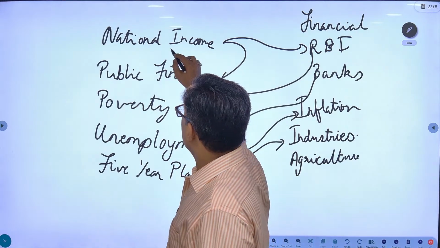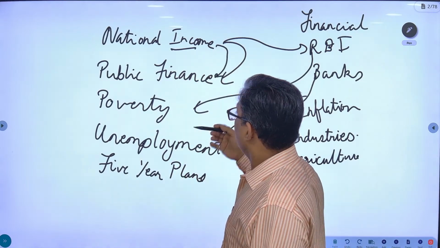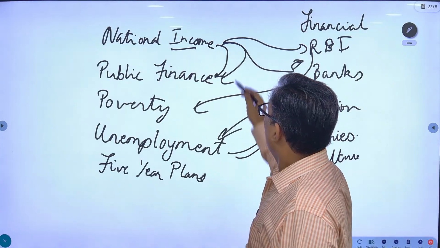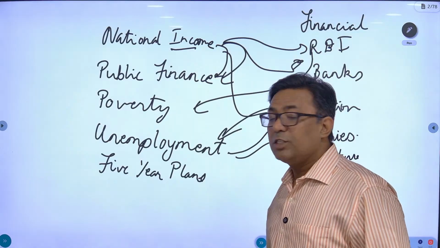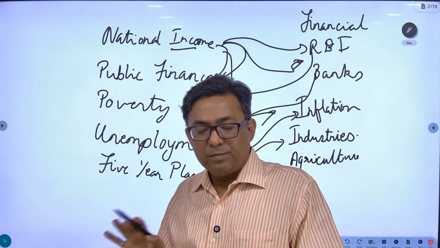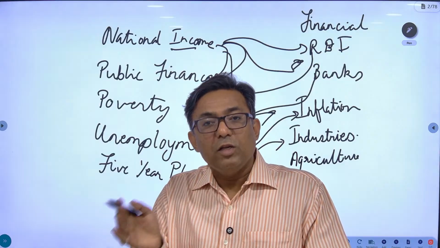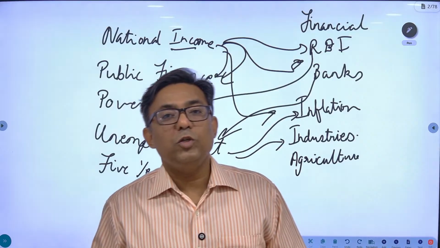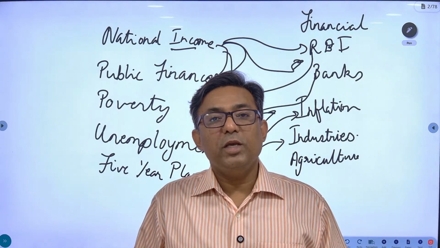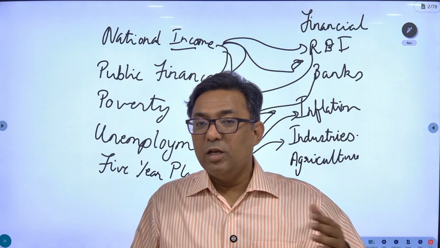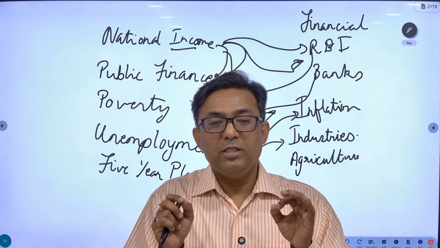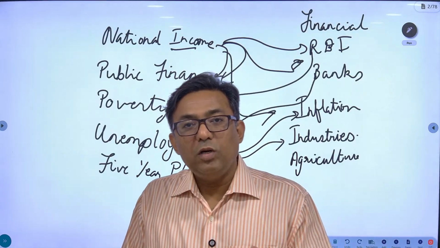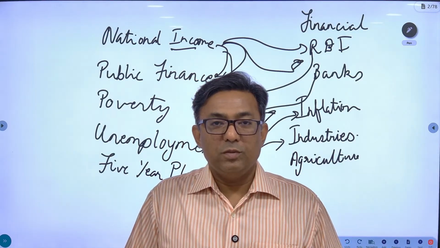So if I am teaching national income and there is some reference to public finance, or to RBI with respect to national income, or some of the concepts of the industries, don't panic. When we do industries, I'll again correlate it with the previous topic. This is the only thing you have to be careful about in economy, because we cannot study economy in compartments. Economy is interrelated. That is the only hurdle which you have to cross.